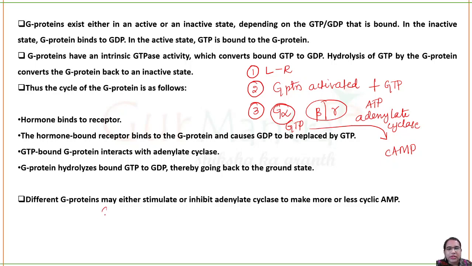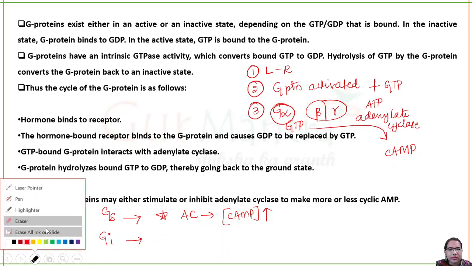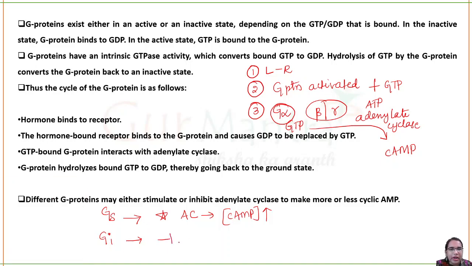For example, if this is G stimulatory, it will activate the adenylate cyclase, so your cyclic AMP concentration will go high. And another G protein, G inhibitory, if this is activated, it will inhibit the adenylate cyclase. Then cyclic AMP levels will drop. So based on the different G proteins, it can act either as a stimulatory protein or an inhibitory protein.